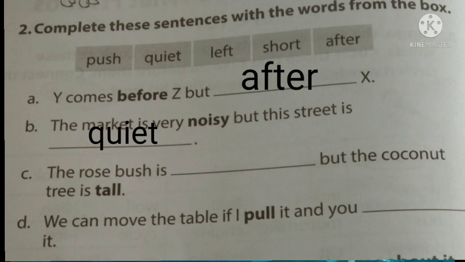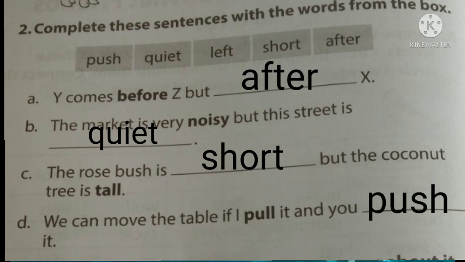And next sentence: the rose bush is dash but the coconut tree is tall. So what is the opposite of tall? Yes, short. So the rose bush is short but the coconut tree is tall. And next sentence: we can move the table if I pull it and you dash it. So what is the opposite of pull? Yes, of course, push. We can move the table if I pull it and you push it.